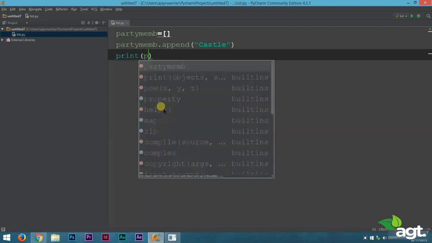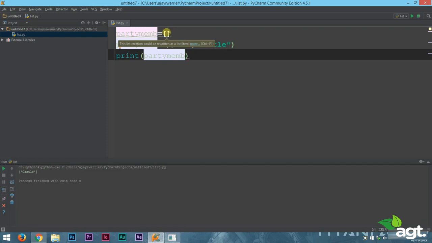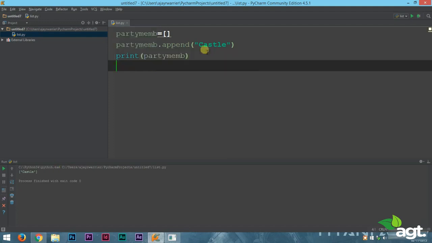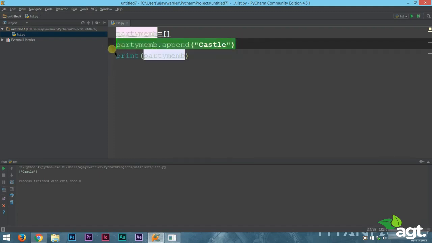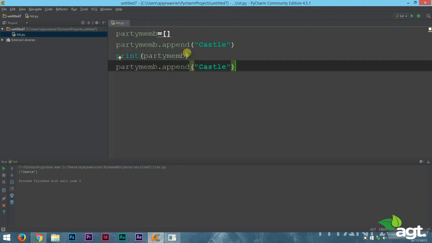Now let's try printing this and let's see what happens. You can see that the list is no longer empty. Castle is part of this list. So in order to enter an element into the list, we can use the append keyword. Now let's append a few more names into this. To append, we type in the list variable name dot append, and inside the bracket type in the element we have to add to the list. So let's add another name